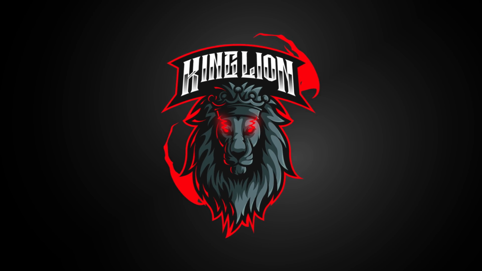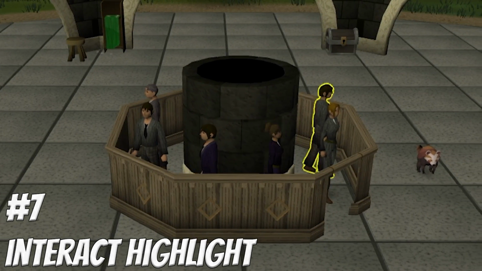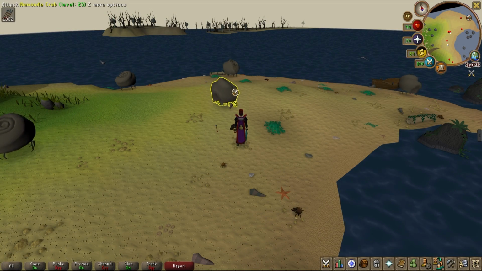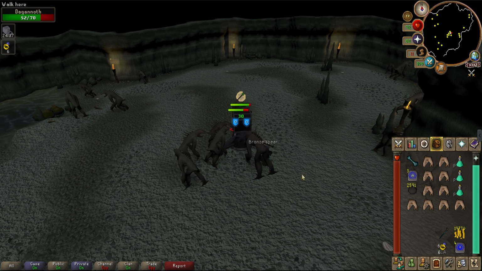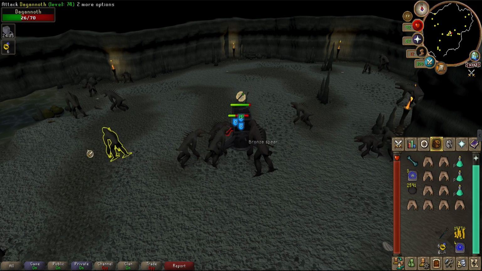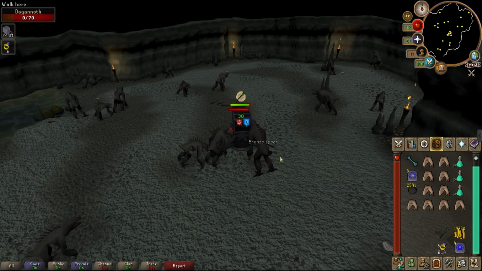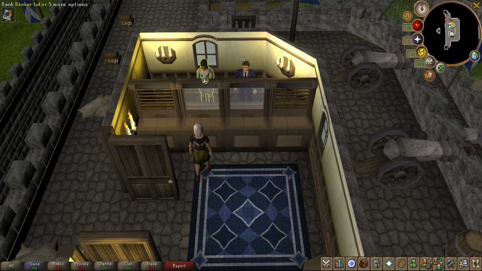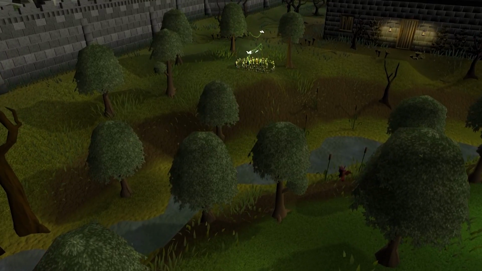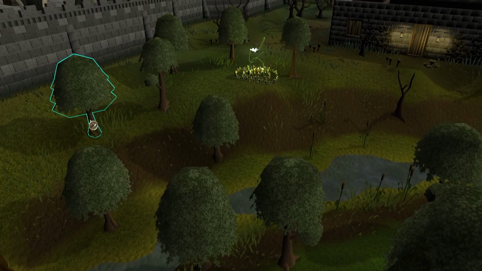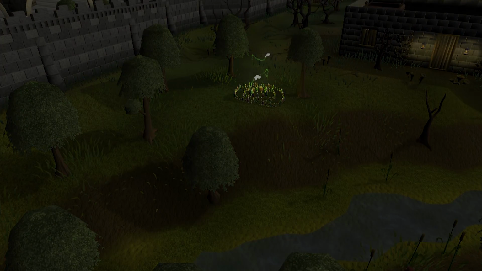Now coming in at number 7 is going to have to be Interact Highlight. This is a wonderful plugin just because it shows you exactly what you're going to be clicking on next, and it highlights it for you, so it's really hard to miss. If you're in a PVM location or just fighting a boss, it'll tell you exactly where you're standing or what you're actually going to be clicking on. Plus it also highlights banks, other NPCs, objects, so on and so forth. So it's very beneficial just to have this one on, so that way you know exactly what you're clicking on, and it's just a great quality of life plugin to have on your list.